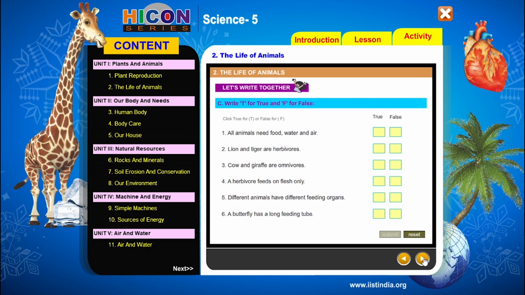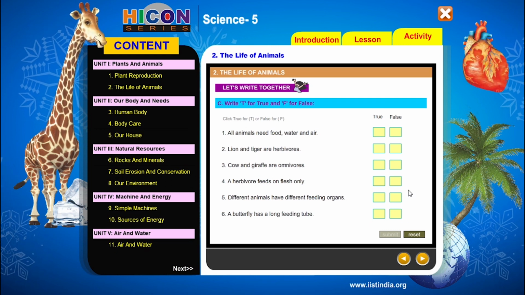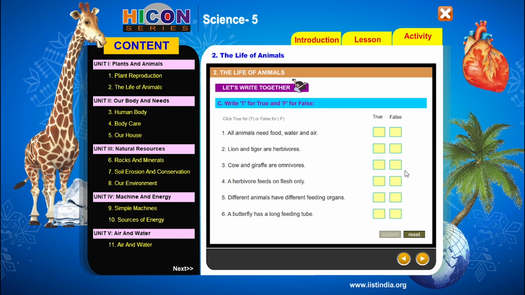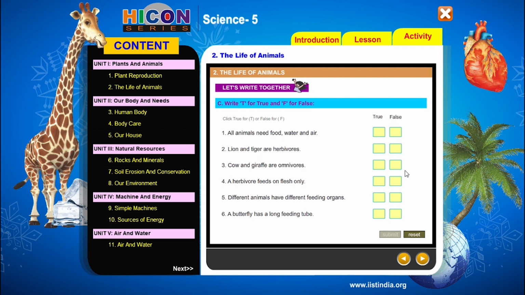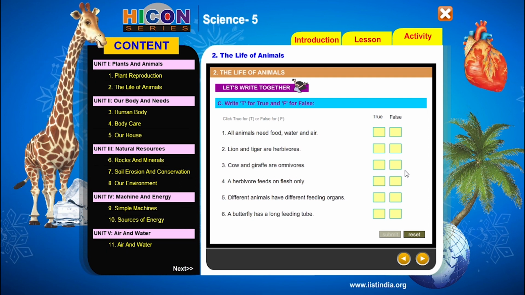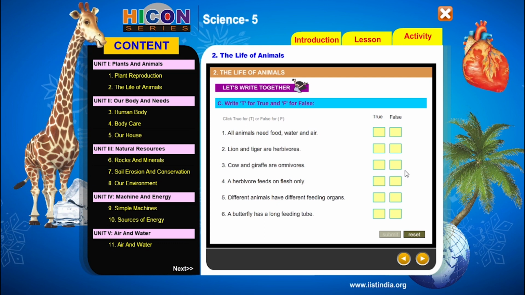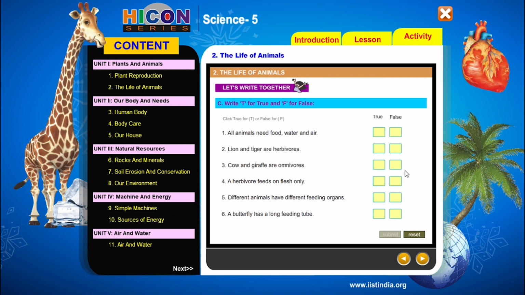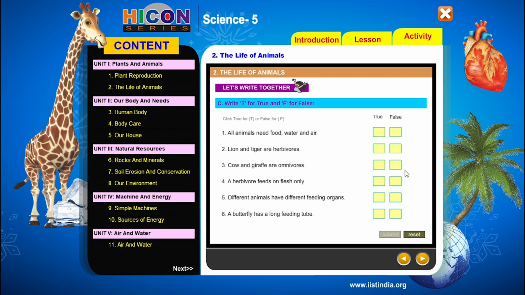So there are some boxes given under true and boxes given under false. If the sentence is true, write T in the box given in the true section. If the given sentence is false, write F in the box given below the false. So read the first sentence. All animals need food, water and air. So children, is it correct or not?